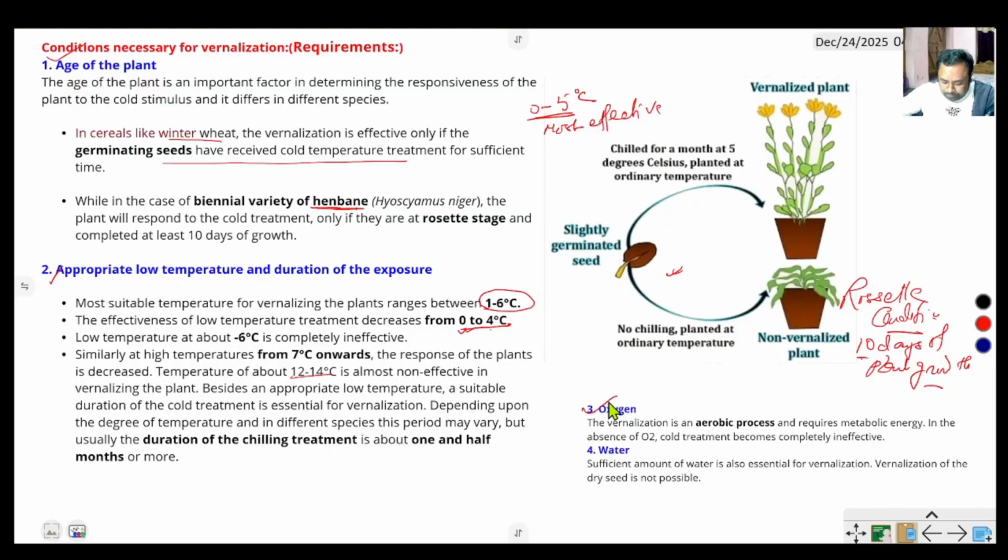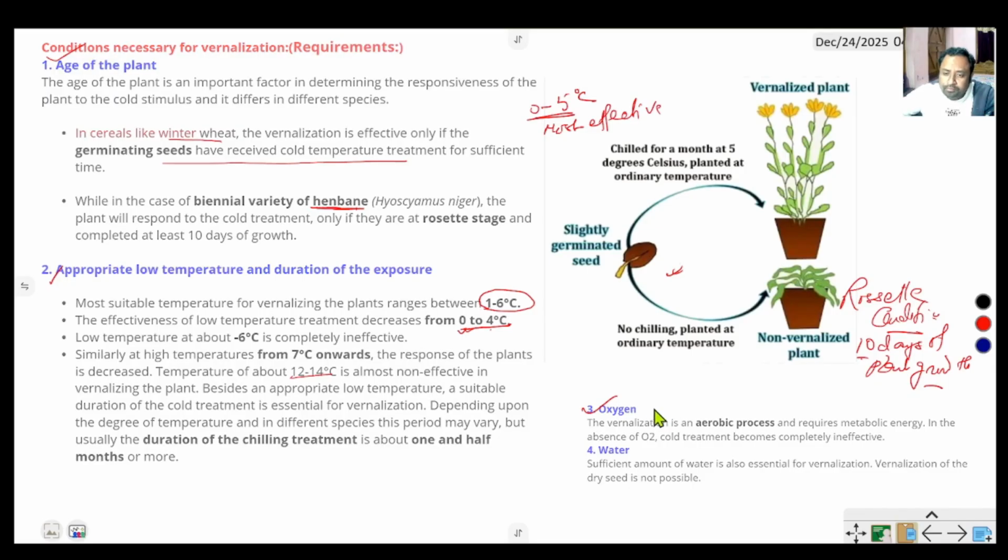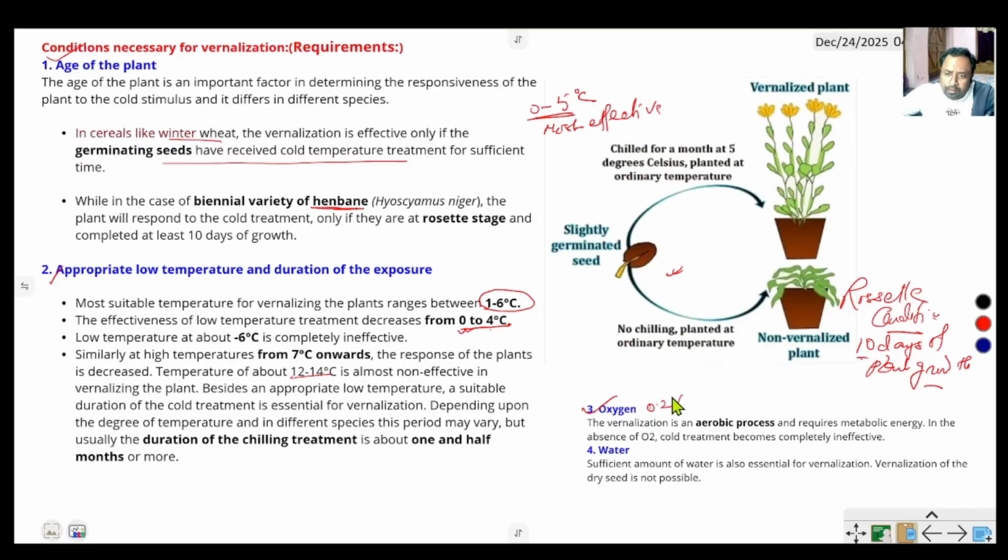Oxygen is very essential for germination of seed. At least 0.2% oxygen is required for germination of a seed. Water or humid condition is essential for vernalization. Without water, seed does not germinate or plant does not grow, so water is essential. Then light. We studied in photoperiodism that light is a crucial factor for flowering. So for vernalization, light is also required.